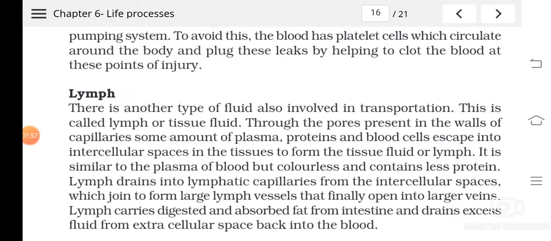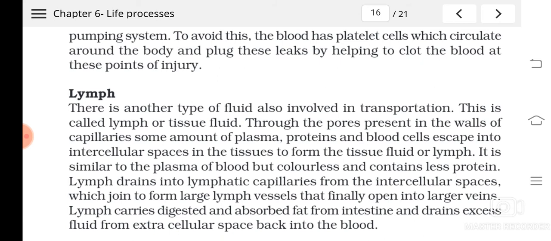Next topic is lymph. I told you in the beginning itself, there are two systems which take part in the transport of materials: the blood circulatory system and the lymphatic circulatory system. The lymphatic system also takes part in the process of transport, and its components are lymph, lymph capillaries, lymph vessels, and lymph nodes. So these are the components of this circulatory system.